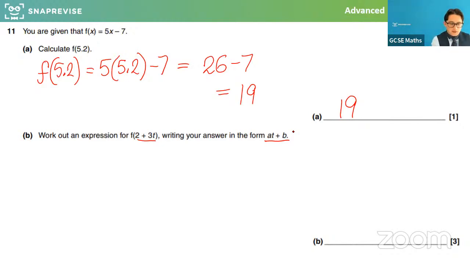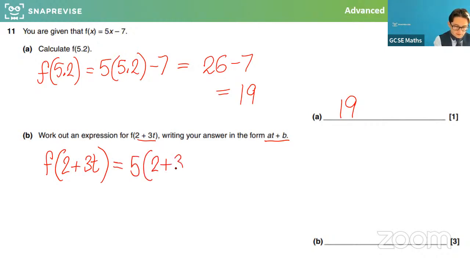That's brilliant. This one I want to go through carefully because it's still the same function f, which times it by 5 and minuses 7. But this sort of thing really throws people off. So the input now is 2 plus 3t, whatever that is, that's going into the function as x. So what I'm going to get is I'm subbing 2 plus 3t in wherever there's an x. So I'm going to get 5 lots of that thing, 2 plus 3t, and then I'm going to subtract 7.